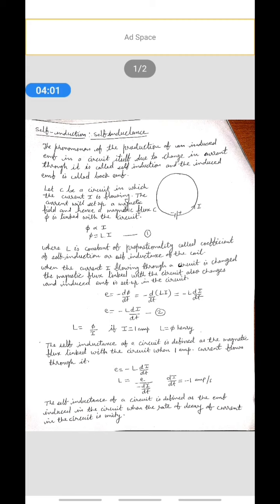If we put di by dt equals minus 1 ampere per second, then we get L equals E. The self-inductance of a circuit is defined as the EMF induced in the circuit when the rate of decay of current in the circuit is unity.